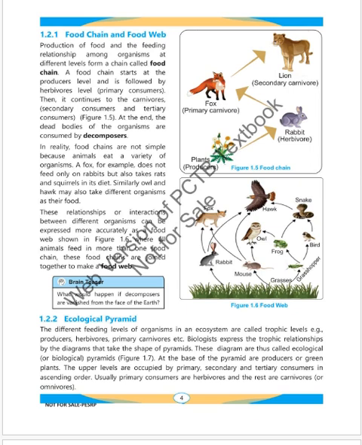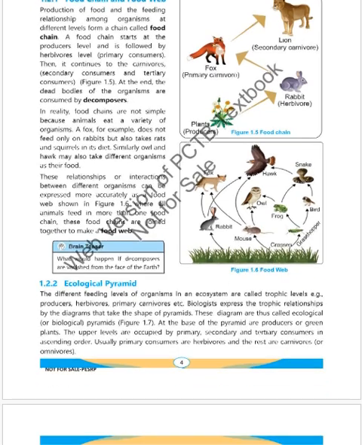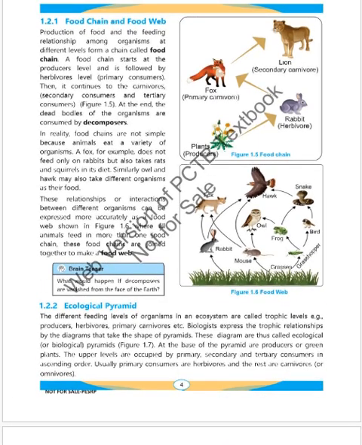Moving on to the next topic, ecological pyramid. The different feeding levels of organisms in an ecosystem are called trophic levels, and include producers, herbivores, and primary carnivores. Biologists express the trophic relationship by diagrams that take the shape of a pyramid. These diagrams are thus called ecological or biological pyramids. At the base of the pyramid are producers or green plants. The upper levels are occupied by primary, secondary, and tertiary consumers in ascending order. Usually, primary consumers are herbivores and the rest are carnivores or omnivores.